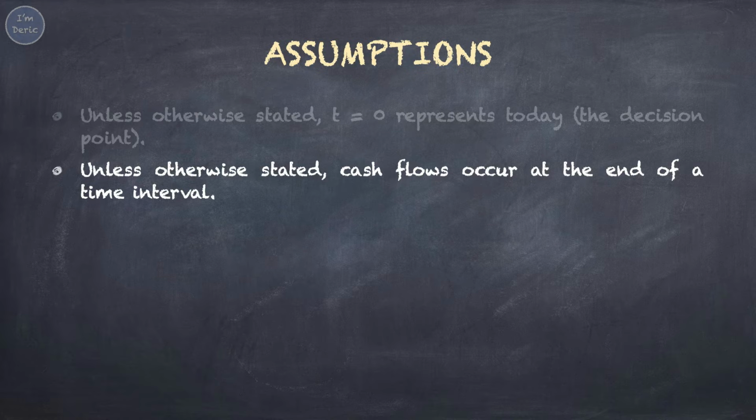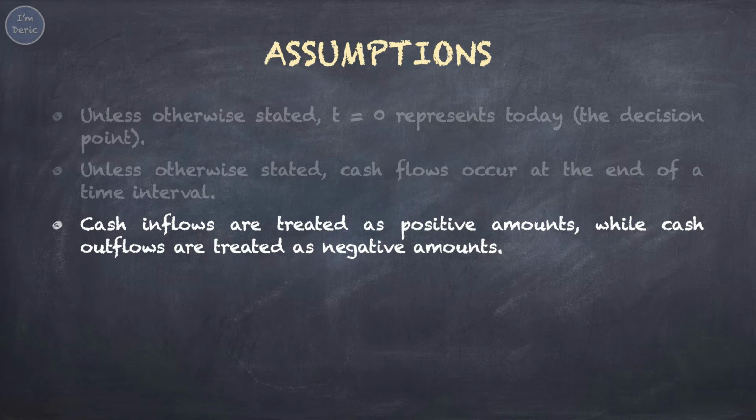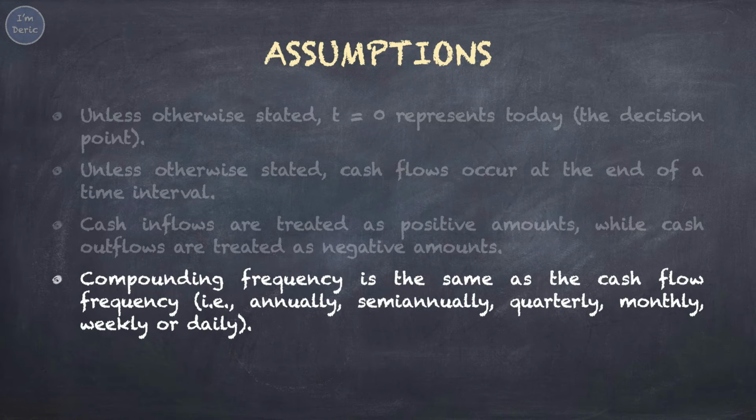Second, unless otherwise stated, cash flows occur at the end of a time interval. Third, cash inflows are treated as positive amounts, while cash outflows are treated as negative amounts. Fourth, compounding frequency is the same as the cash flow frequency. Compounding frequency could be annually, semi-annually, quarterly, monthly, weekly, or daily.